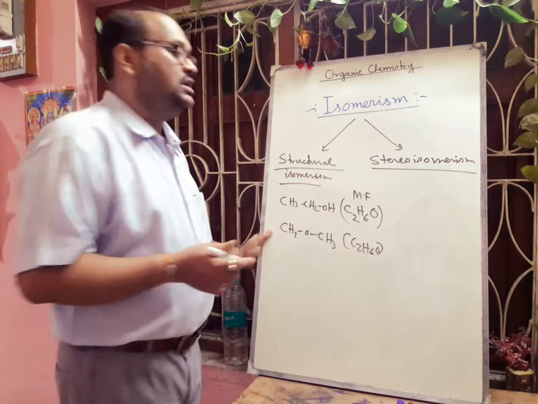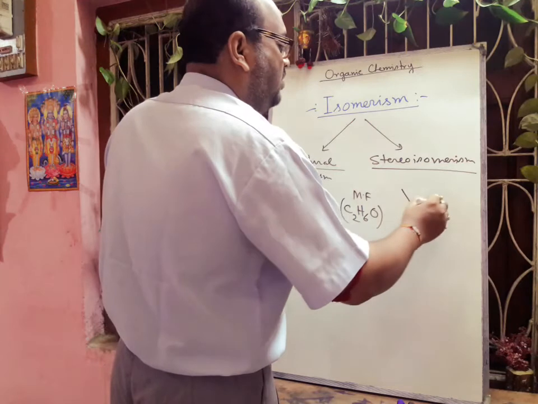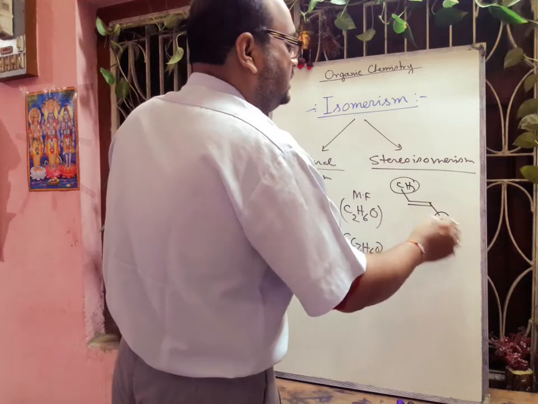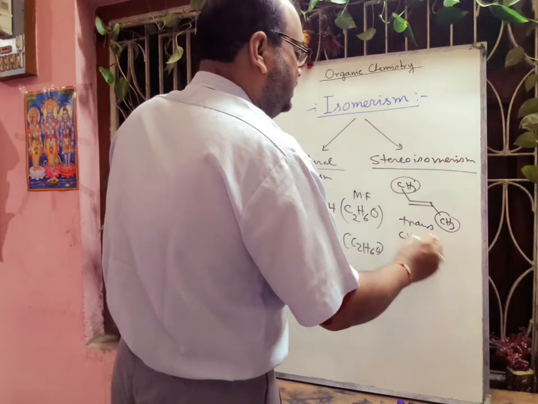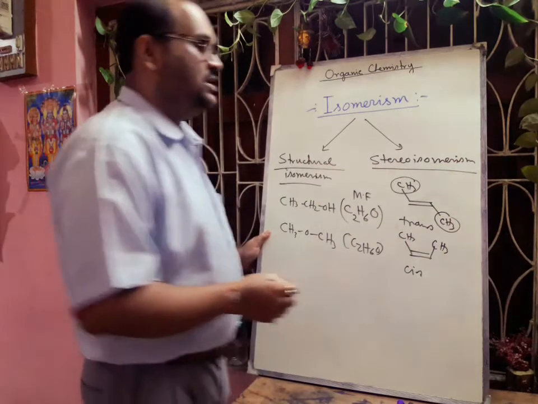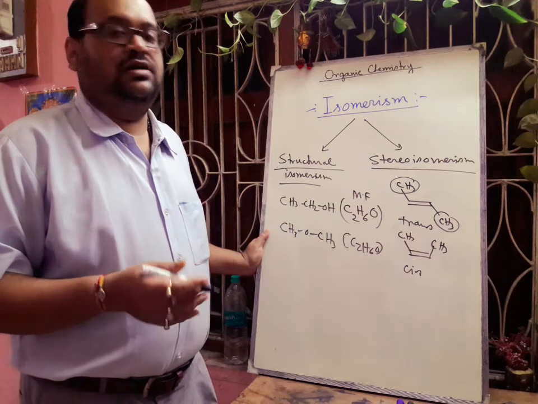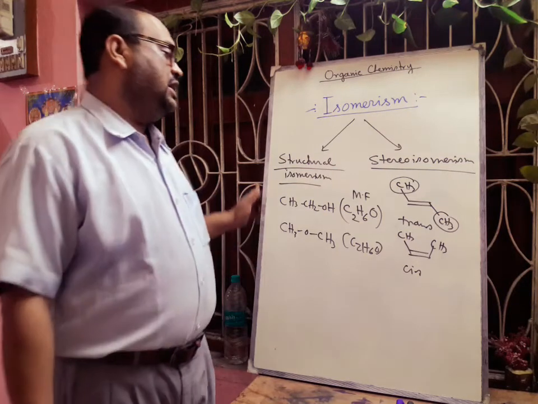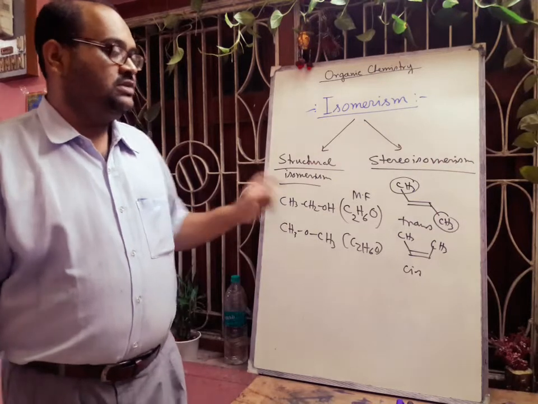Now stereoisomer, like cis-trans isomer, geometrical isomer. Suppose if this one is double bond, both sides there will be two methyl group, the opposite side. When these two are in opposite side, this one is called trans isomer. And if these two methyl group in the same side, then it is called cis isomer. Okay, so these are called geometrical isomers or stereoisomers. Okay, that is the arrangement of atom in space. Hope you can understand.